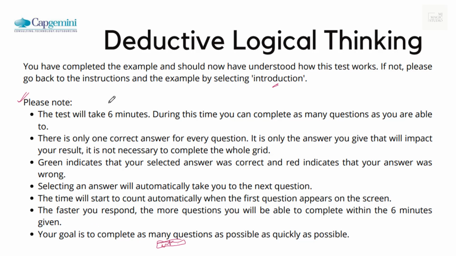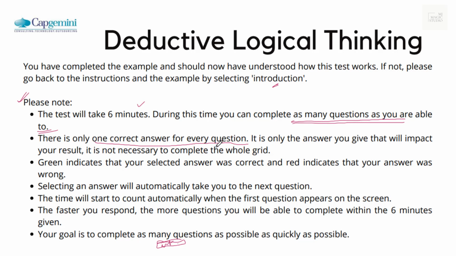But please note the dos and don'ts regarding this 6 minutes of test. This test will take only 6 minutes. During this time, you can complete as many grids, as many questions as you are able to. It all depends upon speed, how quickly you are moving on with the game. N number of grids you can solve. There is only one correct answer to every question. It is only the answer you give that will impact your result.